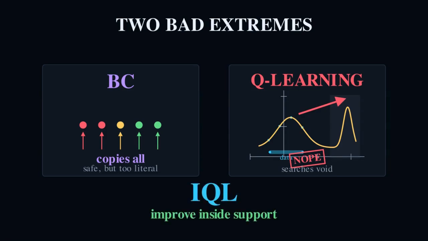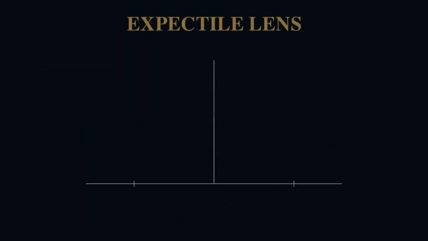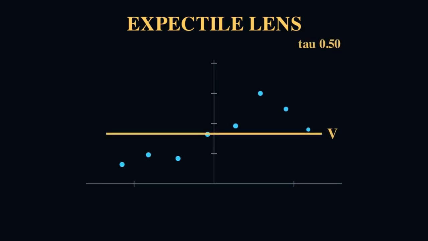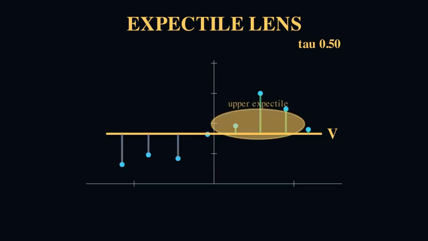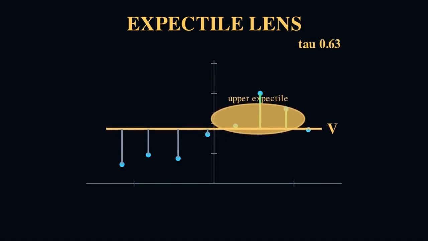And that's the idea behind implicit Q-learning. The key object is the expectile. If we look at one state, on this axis, every blue dot is an action from the replay buffer, and the height of the dot corresponds to the current Q estimate. Low dots look bad and high dots look promising. So let's place a horizontal marker V of S among the Q values. If tau is 1/2, the marker behaves like a mean, and the high points and low points pull on it with equal strength. So V sits in the middle of the dataset.